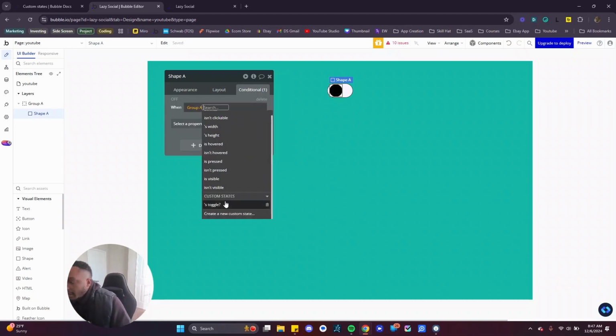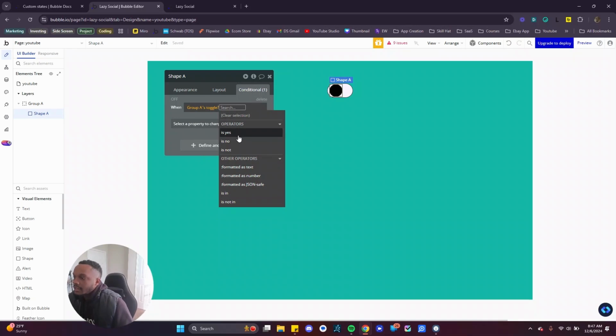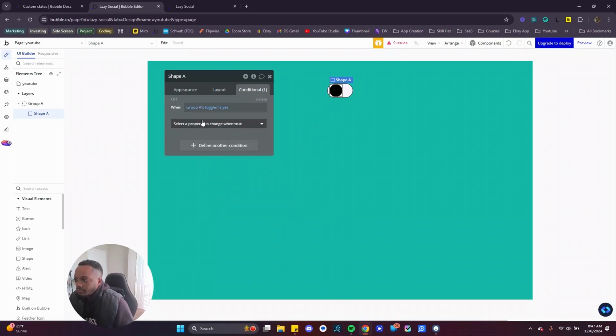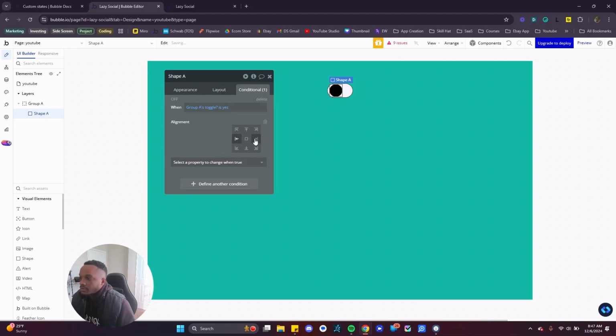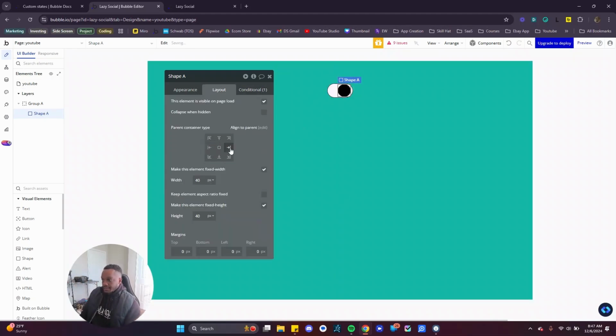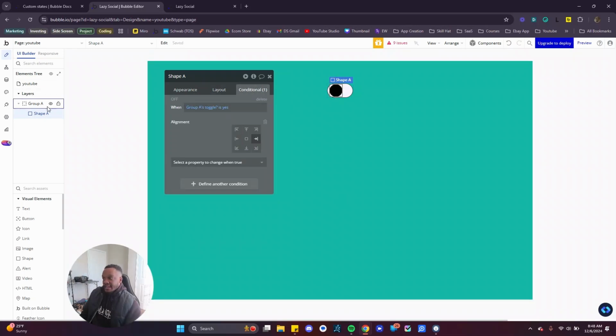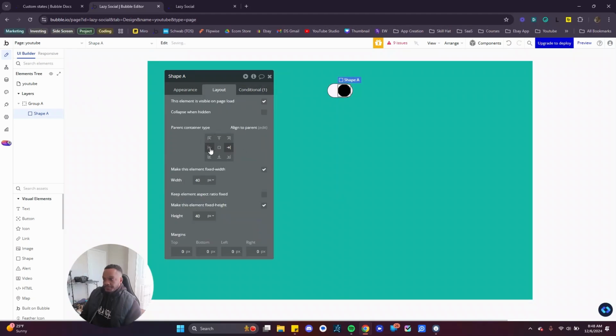When group A, go down to your custom state, toggle is yes, right? So that's the statement we're gonna have. When group A toggles is yes, that means when the custom state goes to yes. Cool. That's what we're gonna do. The element is visible. We're gonna do alignment to the right. Cool. And remember, what we're doing here is getting it to move. So this statement is saying that anytime that toggle is yes, it's going to move to the right.